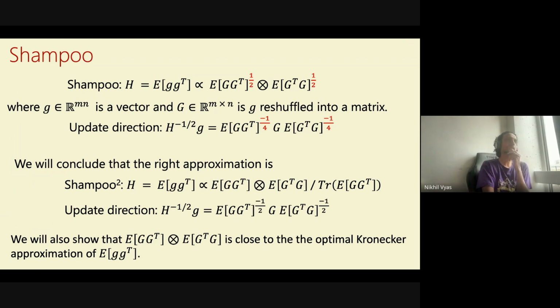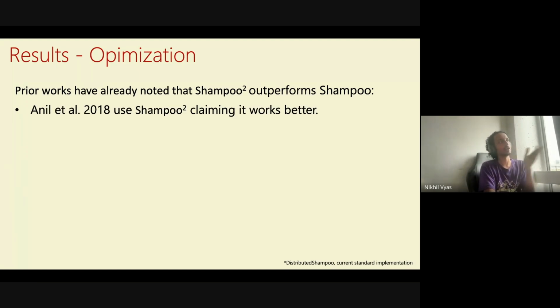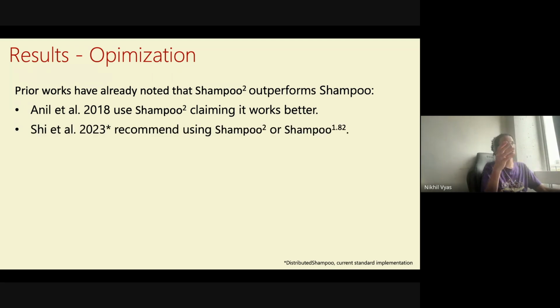Okay, great. But let me just say an interesting fact about how good empirical people are. Somehow empirical people have already noted this without thinking about it from first principles. They just tried to sweep this power, and they'd already claimed that Shampoo square works better in practice. This 2018 paper by Rohan Anil and others, which tried to make Shampoo practical, already noted that Shampoo square works better. And recently there's this implementation of distributed Shampoo by people at Meta. They also found that Shampoo square works much better. They find either use square or 1.82, but basically things which look more like 2 than 1.